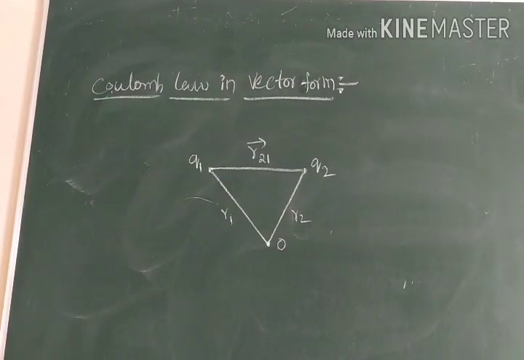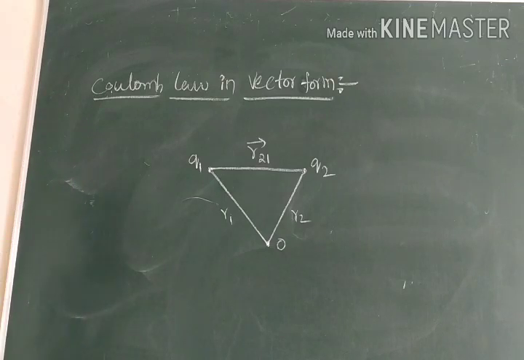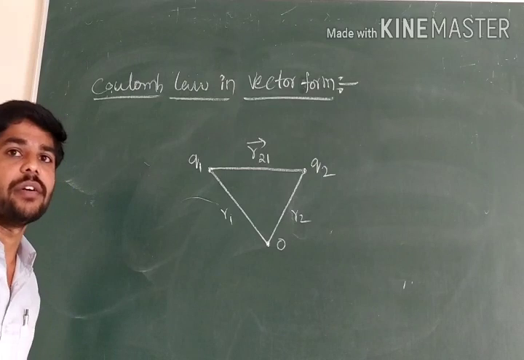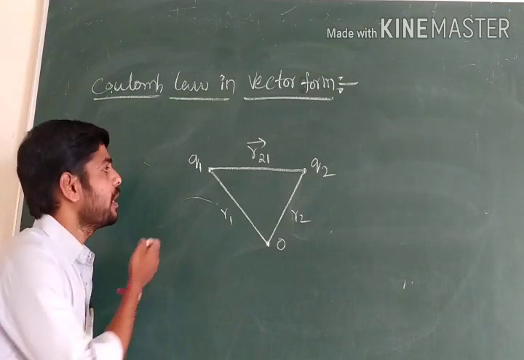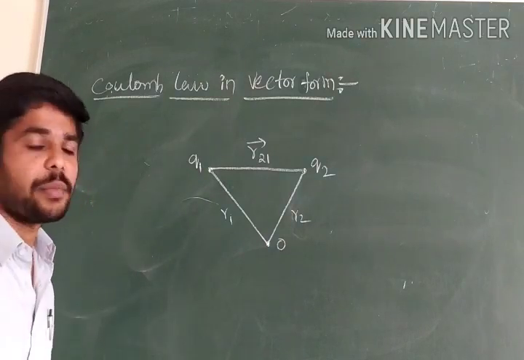Next, see here, Coulomb's law in vector formation. Which direction it is moving and which direction it carries, we need to know the direction, because force always carries a particular direction. That's why we have to know Coulomb's law in vector formation.